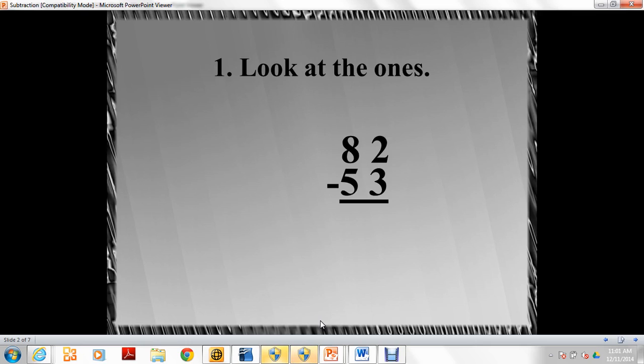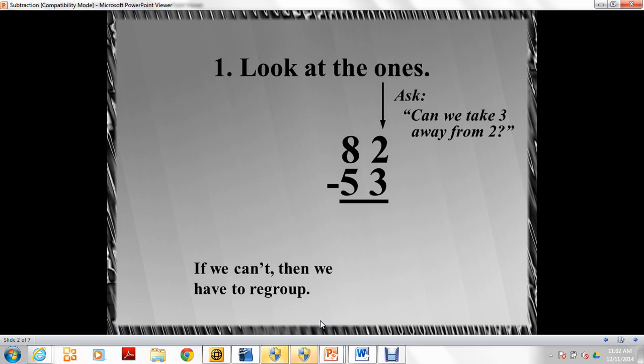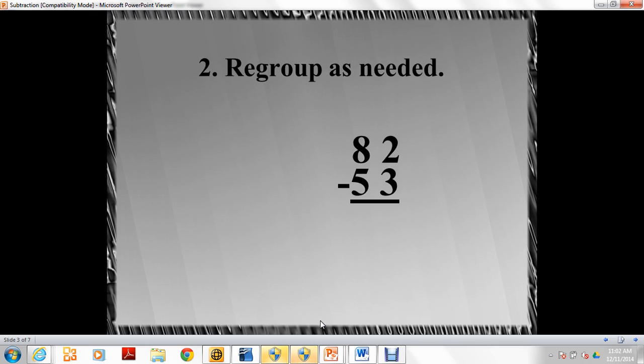All right. Look at the first one. When you're subtracting two digits and doing regrouping, the first thing you want to look at is the ones. Can you subtract 3 from 2? No. So you have to regroup. You don't have to write this down because you already know how to do it. You can if you need to because you can use a cheat book tomorrow.